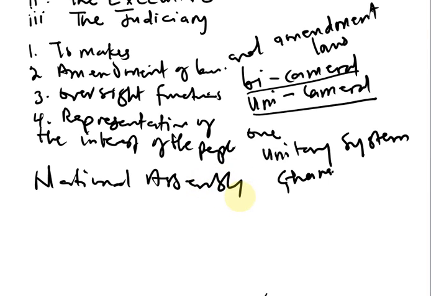In America, the legislature is known as the Congress. That is what they call the legislature in America. In Britain, the legislature is known as parliament. Although there are some other countries that call it parliament, the name parliament originates from Britain.